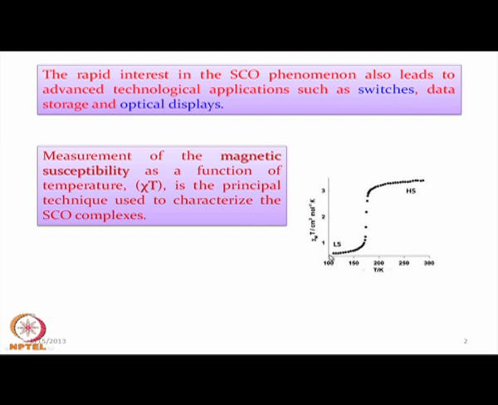So, with rise in temperature, the chi-m T values are increasing. These are the corresponding data values at particular temperature.